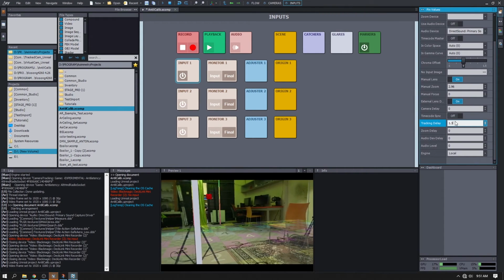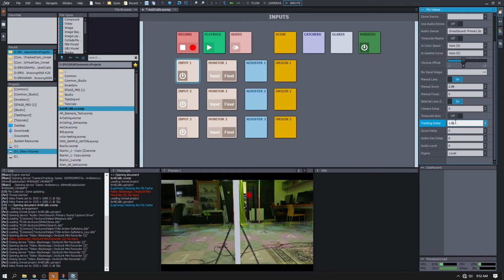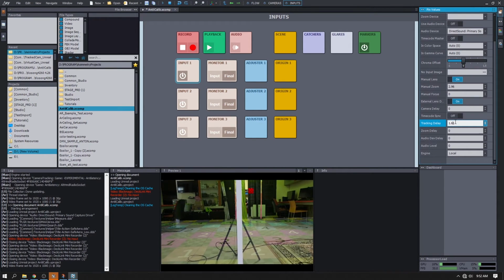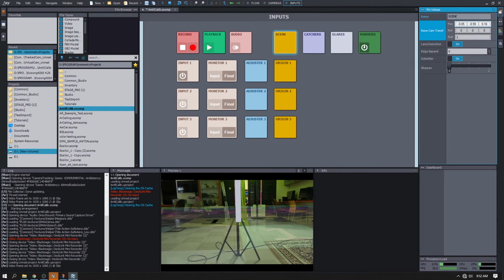The lens calibration is not yet finished, but I decided to compensate the tracking delay again. I moved the whole scene just to double check if my two poles are aligned correctly. Just feel free to move the scene, and at a certain point you will find your sweet spot.